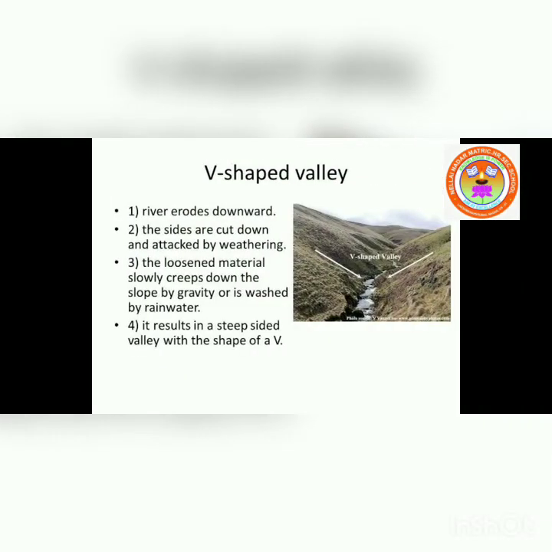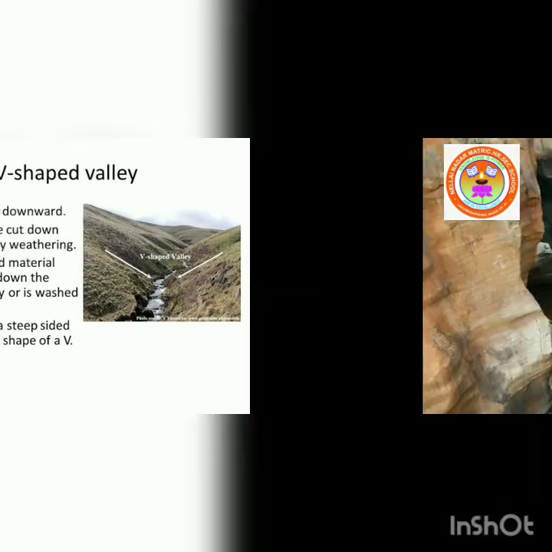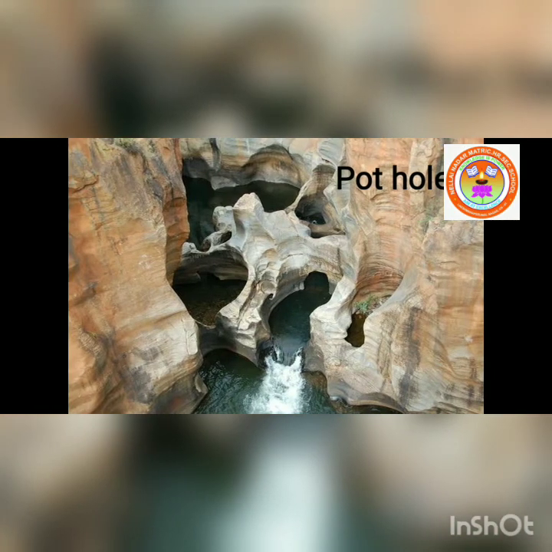Next one, V-shaped valley. A V-shaped valley is formed by the vertical erosion of the river where the valley is deepened and widened. The river erodes downward only, V-shaped. And the next one, pothole.